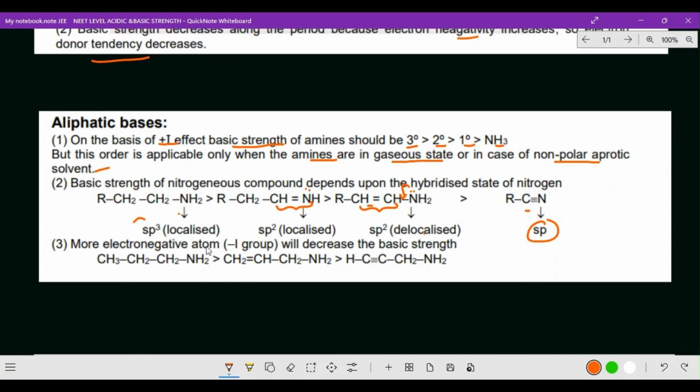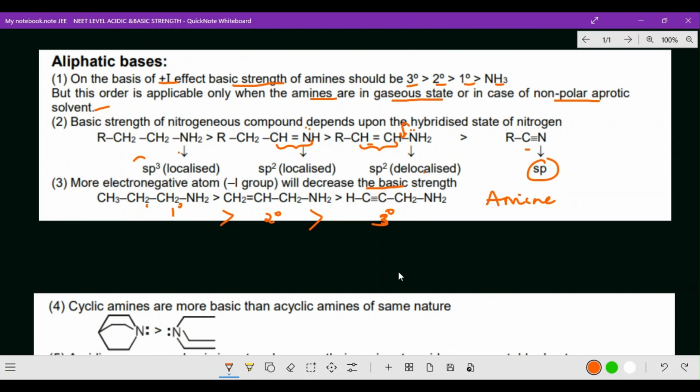Here, a more electronegative atom or minus I group will decrease the basic strength. Usually, plus I effect will decrease the acidic strength. Here, minus I group will decrease the basic strength. Just the opposite. Here, primary amines only we are taking mainly. Okay, ammonia, from there only amine is coming. So primary amine, and this is the secondary amine, and this is tertiary amine. So this is the way we can identify. So primary amine is greater than secondary amine, and this is greater than tertiary amine. Hope you got the clarity.